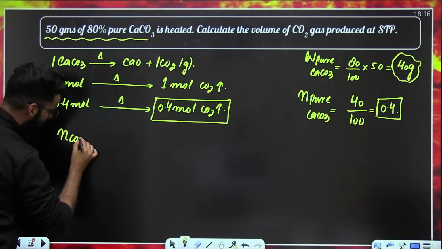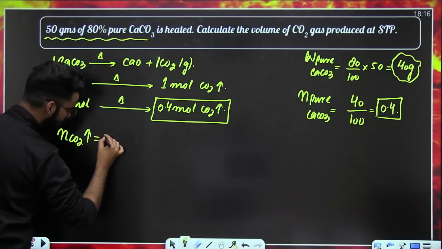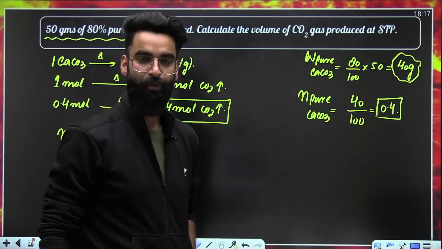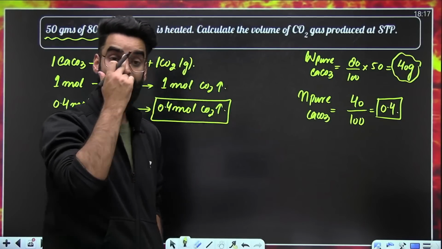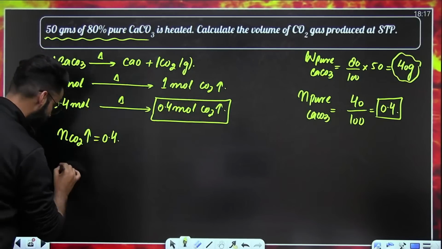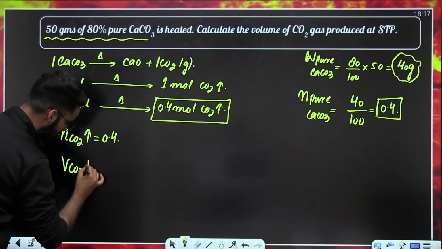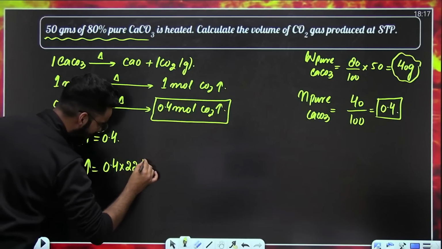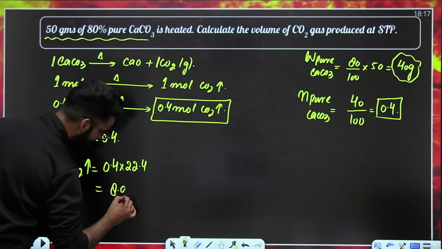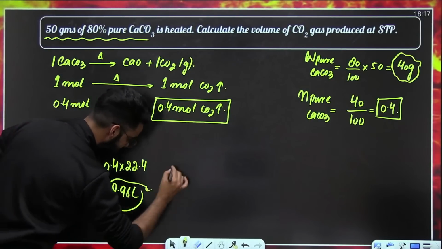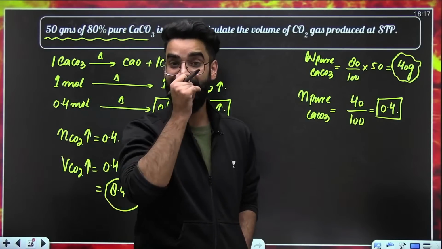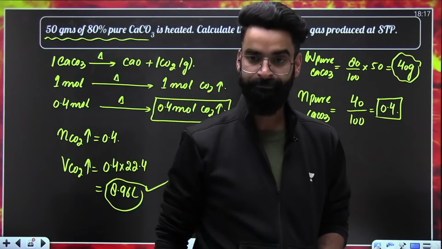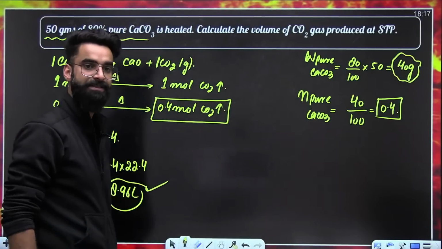I calculated the number of moles of carbon dioxide produced. That's 0.4. But was I supposed to calculate the moles of carbon dioxide produced? No. I'm supposed to calculate the volume of carbon dioxide produced at STP, which will be equal to moles multiplied by 22.4 liters. The value comes out to be 8.96 liters. So this is the volume of carbon dioxide which will be produced at the end. I hope this is clear. Quickly in the chat.